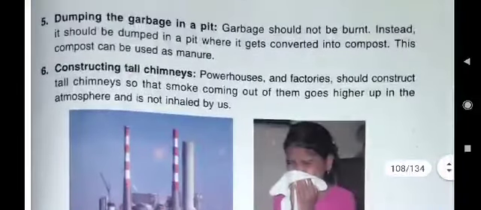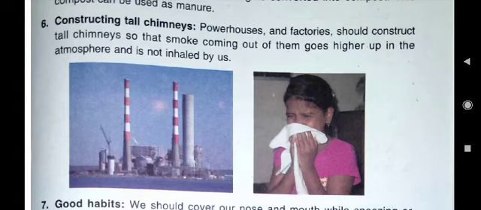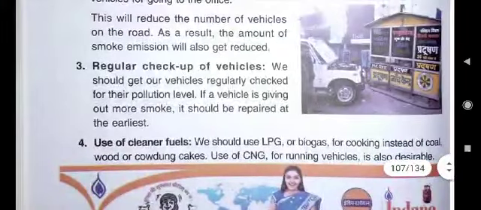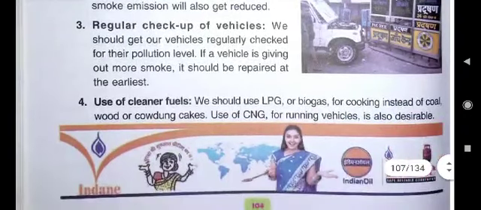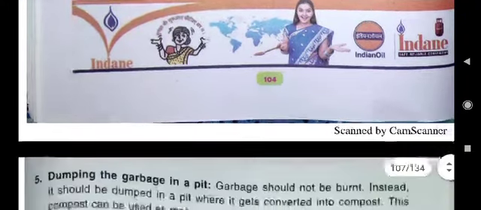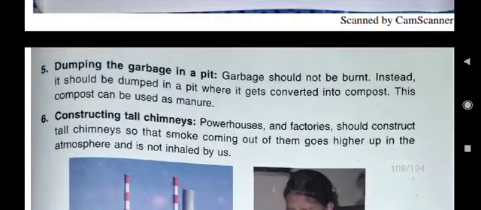So, how will you write the answer? You can write the following ways. The following ways can be suggested to reduce air pollution. First point, planting of more trees. Second point, lesser use of vehicles. Third point, regular checkup of vehicles. Fourth point, use of cleaner fuels. Fifth point, dumping of garbage in a pit.